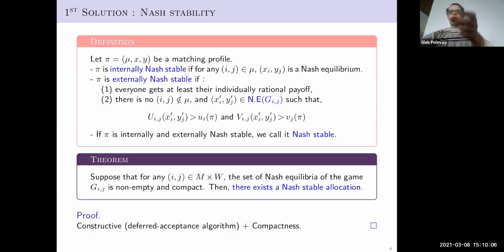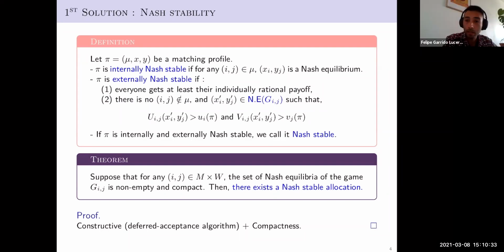Well, when you talk about the actions of deviating, but when you talk about an equilibrium within the couple, then you don't talk about strong Nash. Doesn't it make more sense to restrict yourself to strong Nash equilibria when you talk about the internal stability?